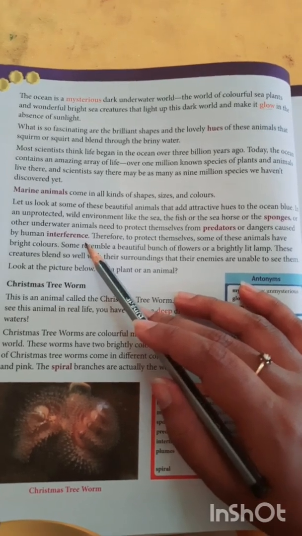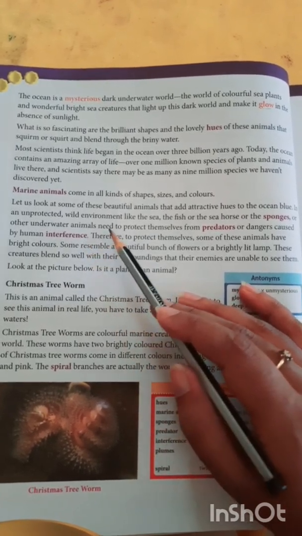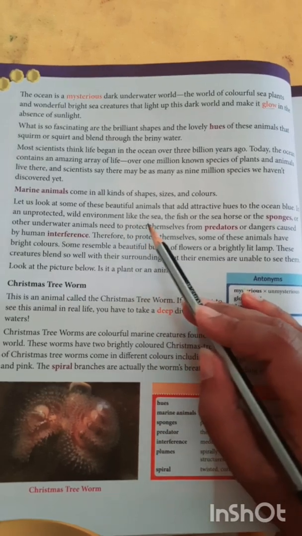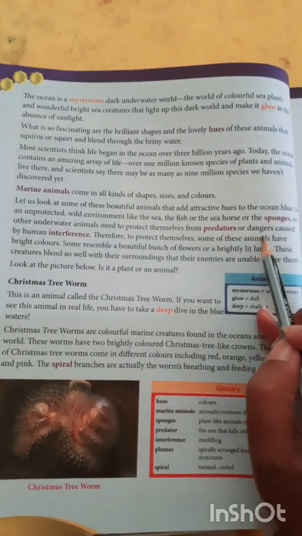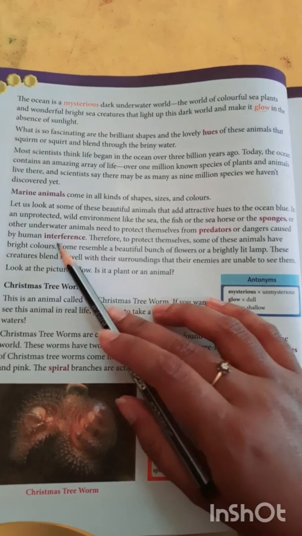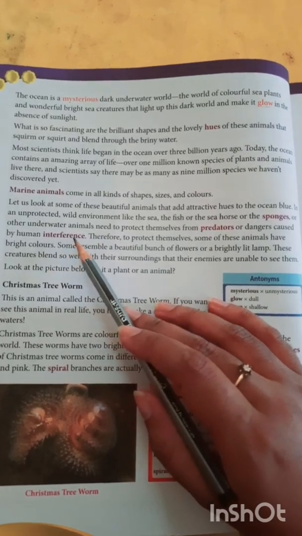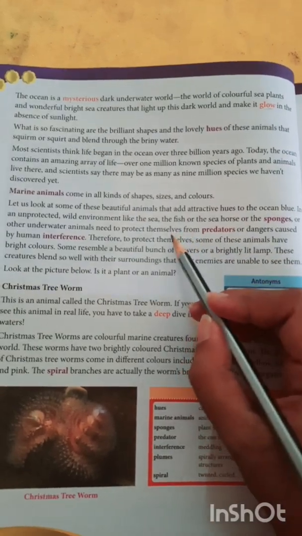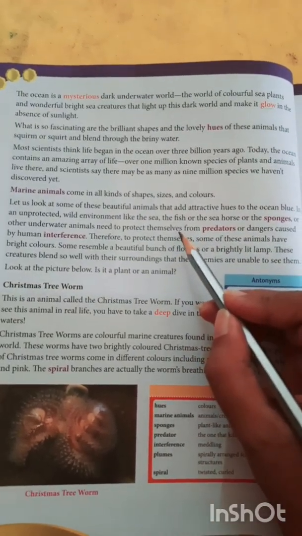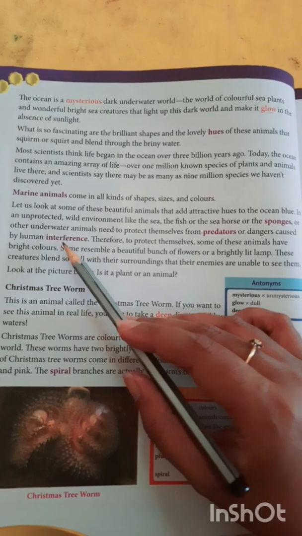Yes, there are some creatures living in the sea that are facing dangerous situations because of humans interfering. Humans are interfering with the peaceful life of the sea creatures. They are disturbed by human beings.